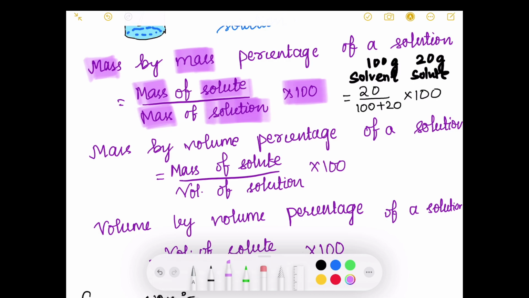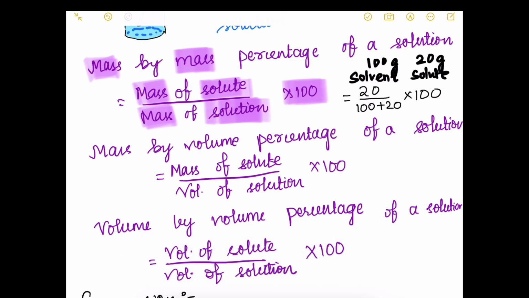Similarly, mass by volume percent of a solution is the mass of solute divided by the volume of the solution, into 100. Volume by volume percentage is the volume of solute by volume of solution, into 100. As we are expressing this in percentage, we have to multiply by 100.